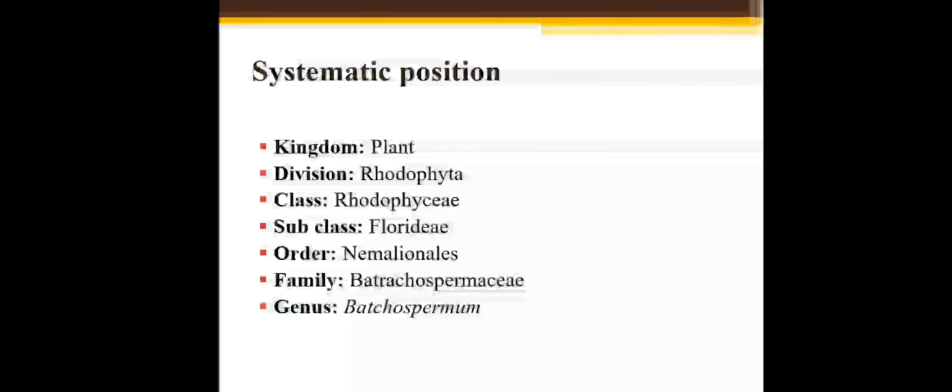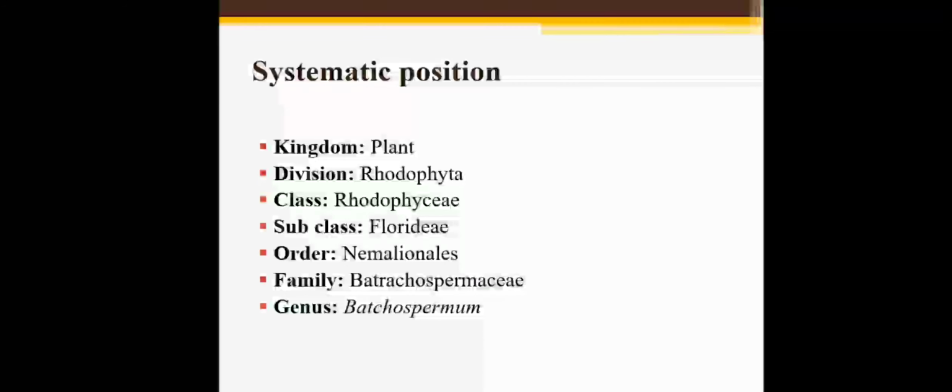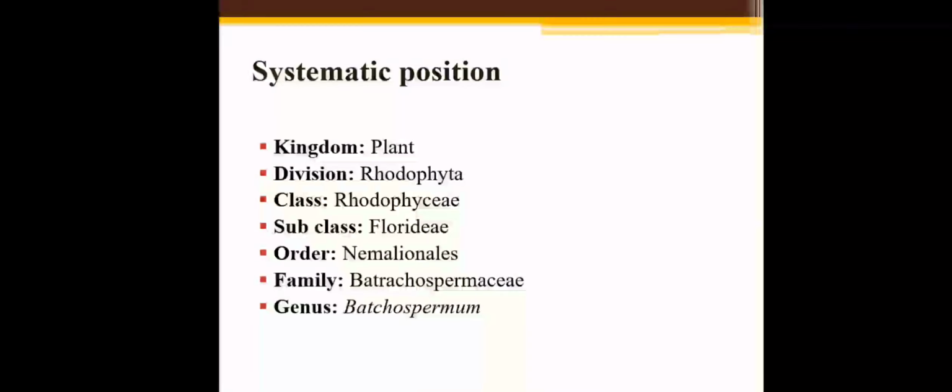Order Nemalionales. In this order, the algae are filamentous. Cystocarps are superficial or deeply embedded in the thallus. Cystocarp is the fruiting body or sex organ of this particular alga.